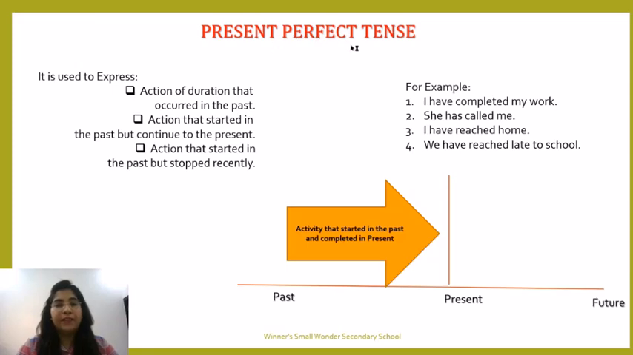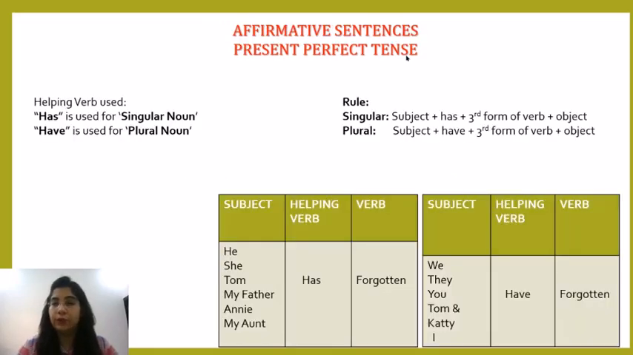We have done present perfect tense in the last class. Let's have a quick recap of what we have done in the last week. We have discussed present perfect tense. What is present perfect tense? The tense in which the action occurred in the past. That means the action was started in the past, but it was stopped recently. That means it was completed right now. Those kinds of sentences come under present perfect tense. In this we have discussed the rules as well.